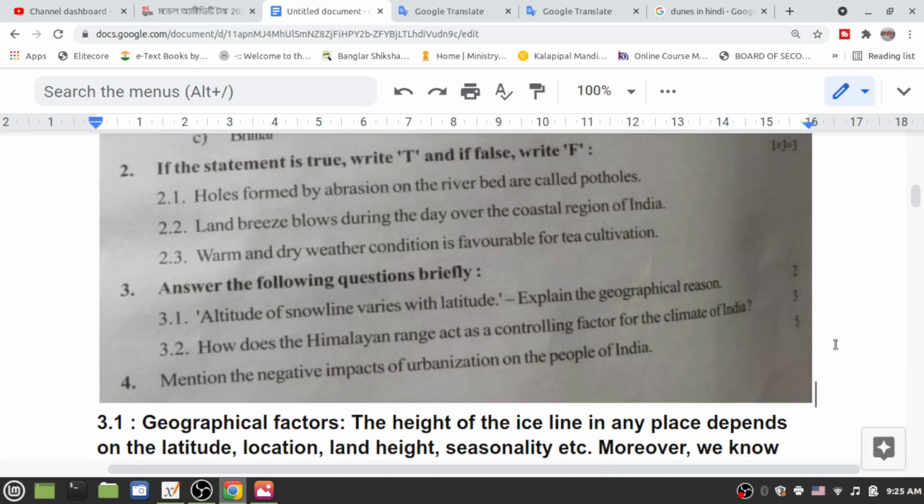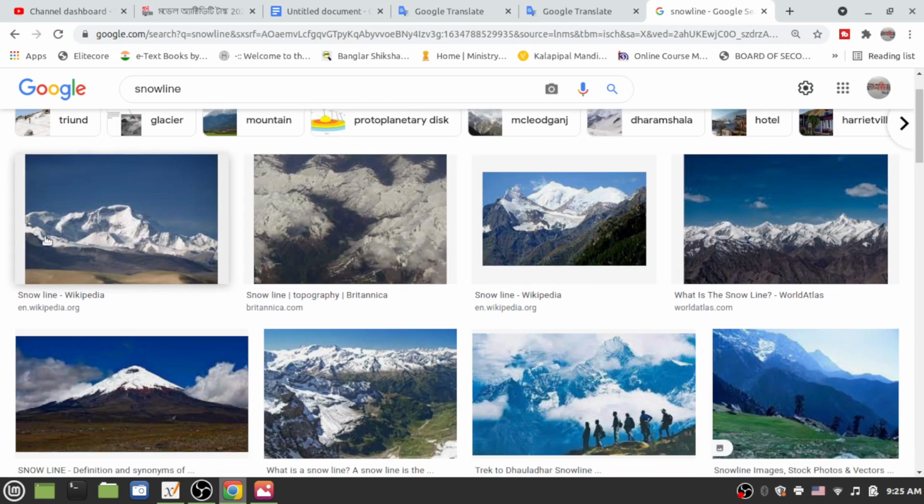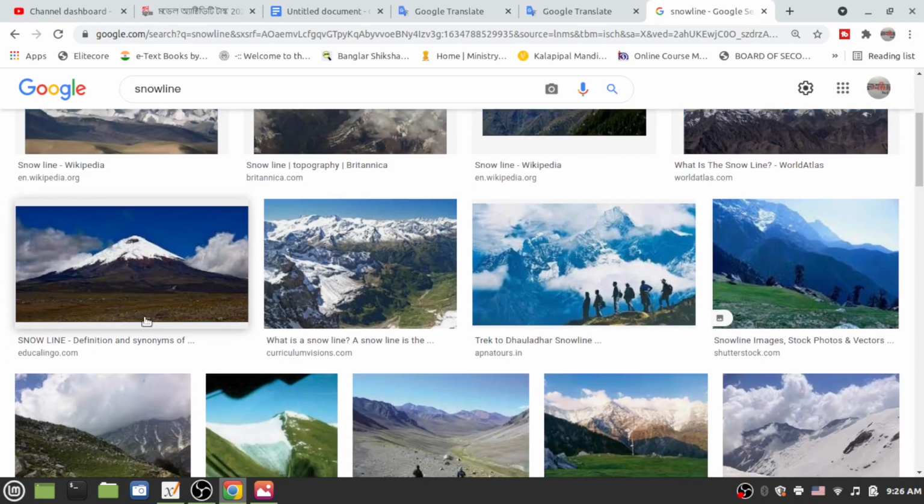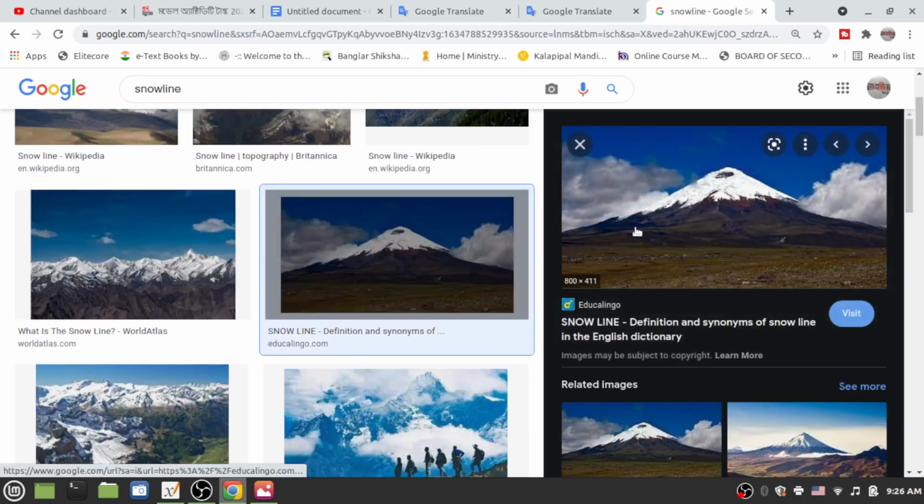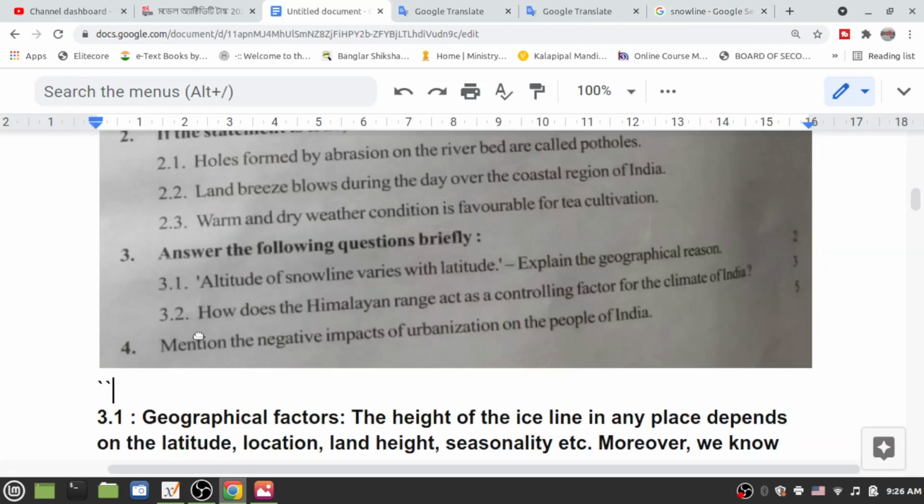Notice it. Here is the snow, and here there is none. This line is called the snow line. Here is also, look at this picture. This picture is good for you. Here is the snow, and there is none. This line is called the snow line. Okay, that's all. So the question is: the altitude of the snow line varies with latitude. Explain the geographical reason. Here is the answer.